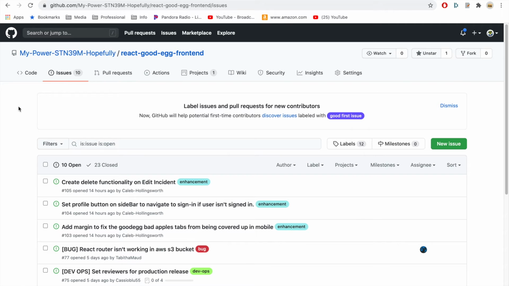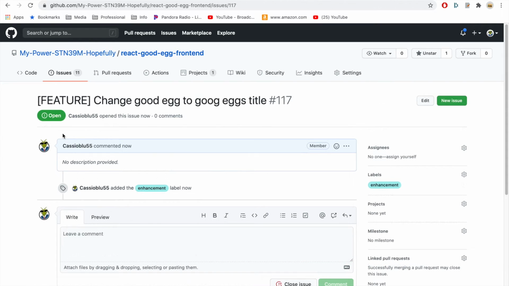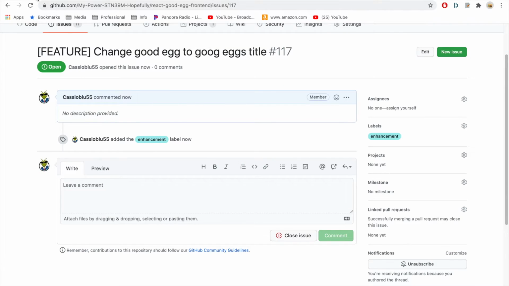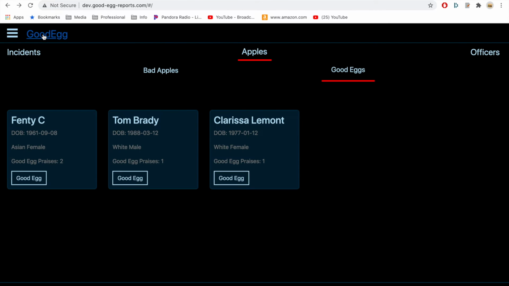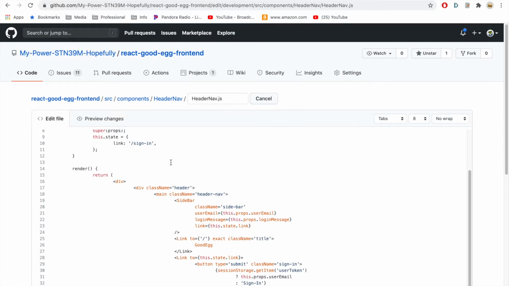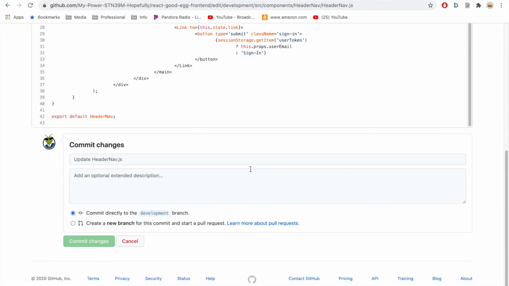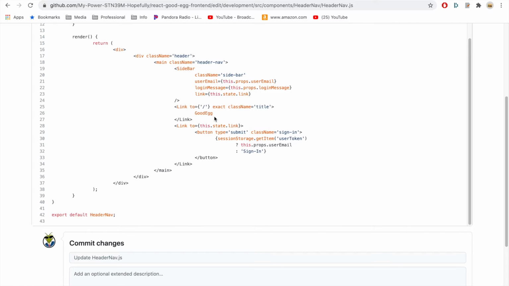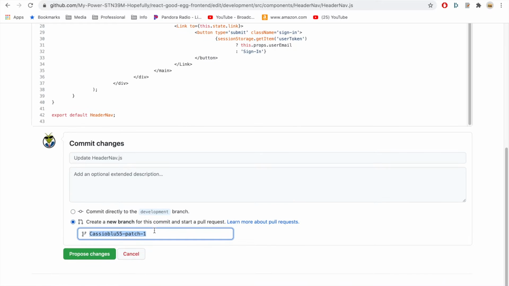But actually, what I want to show you is some of the development tools that I helped make. So we're going to go ahead and create a new issue here. This is going to take a hot second to do something, and in the meantime we're going to change this Good Egg to Good Eggs. So I'm going to edit this, and then create a new branch. I'm going to propose my change.